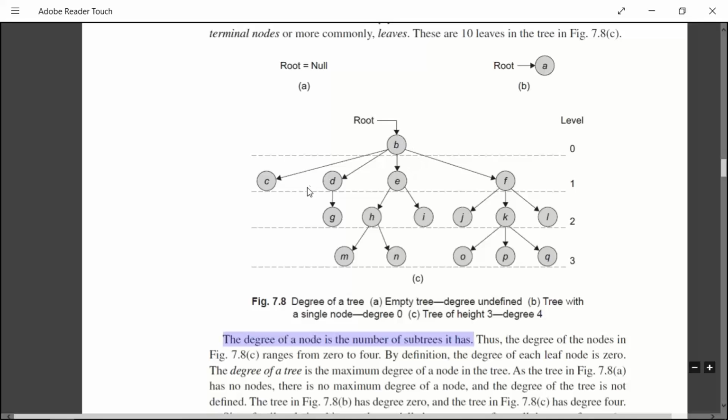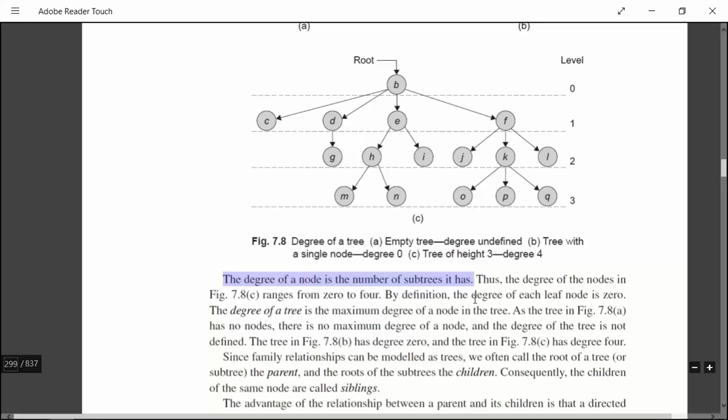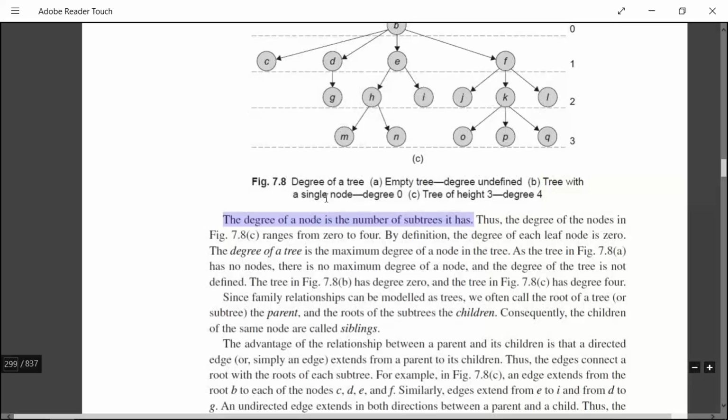Next, for B, what is the degree? It is 4, because it has 4 subtrees. So by definition the degree of a leaf node is 0, because for leaf nodes there are no subtrees, they are the end nodes, they are terminal nodes. That is the reason they are called leaf nodes. So automatically the degree of each leaf node is 0.